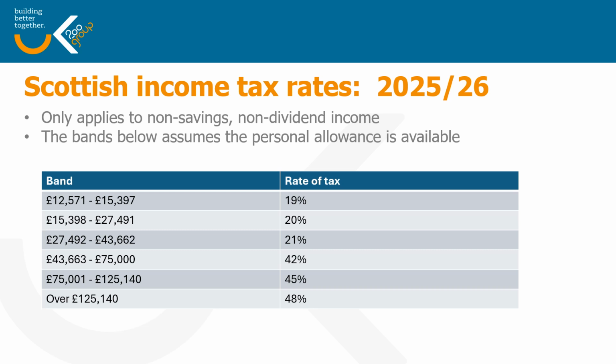These rate bands assume that you have a personal allowance available, although in Scotland the personal allowance is also wasted away if you have income over £100,000. As you can see, the rates of tax in Scotland for main rate income goes from 19% to 48%. There are more significant rate bands.